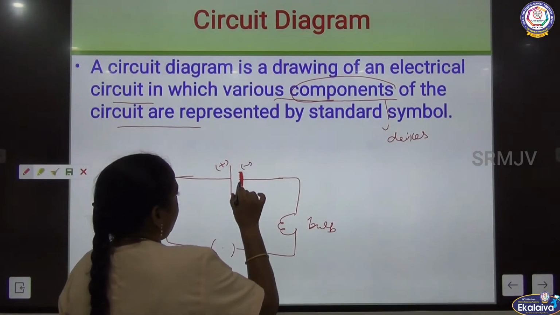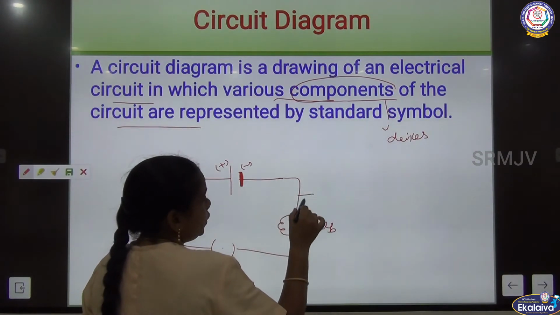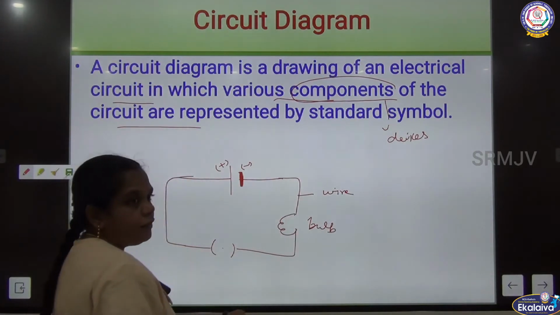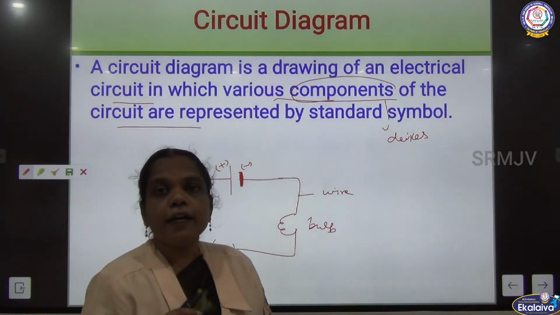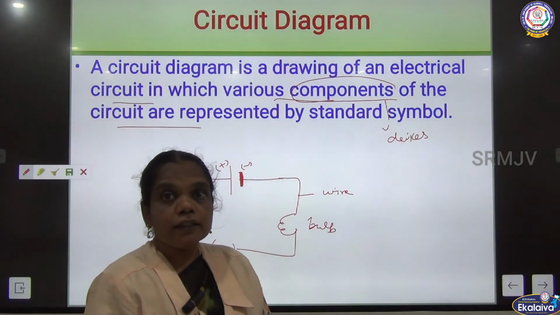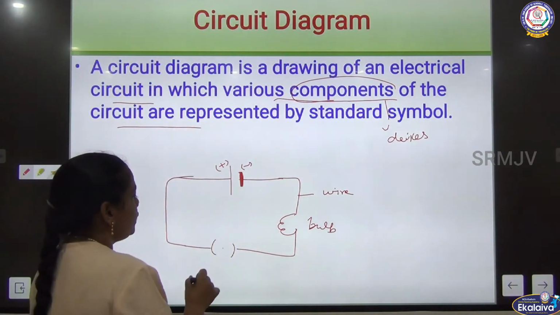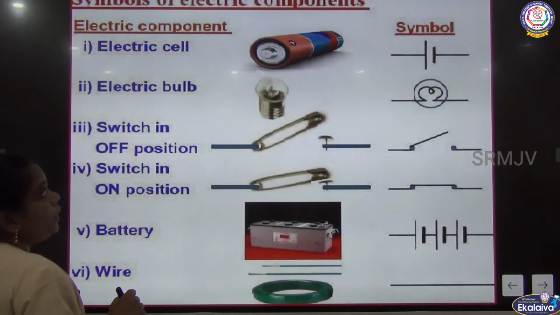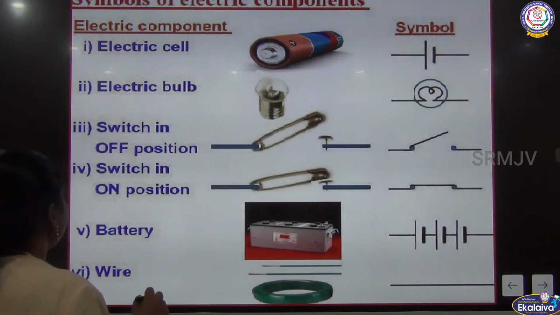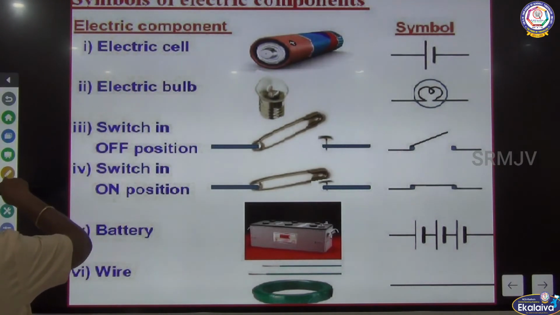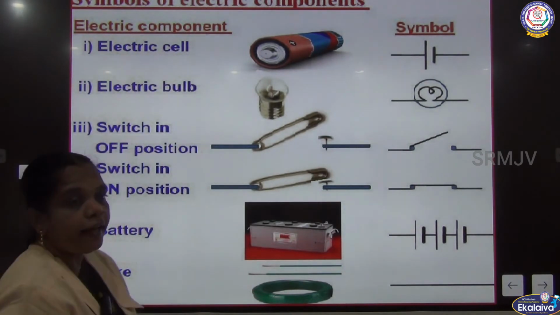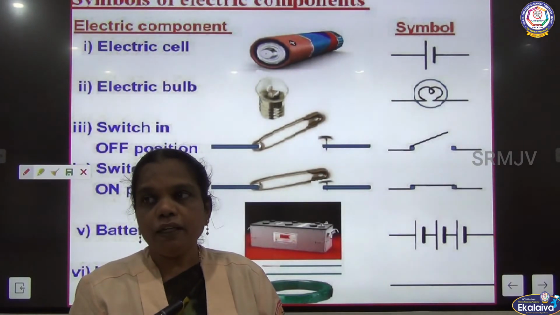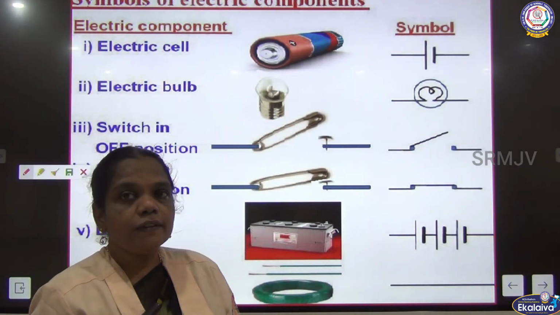So the wires conduct the current. What are these wires made of? It is a good conductor, a good conductor of electricity. Now, the various components we are using in the electric circuit are shown as a schematic diagram in the standard representation. The symbols can be represented in the form of standard ones.